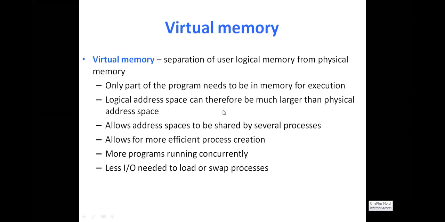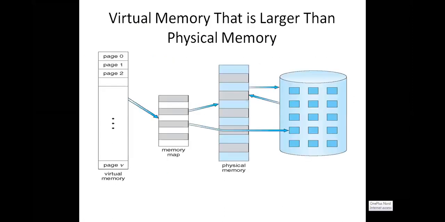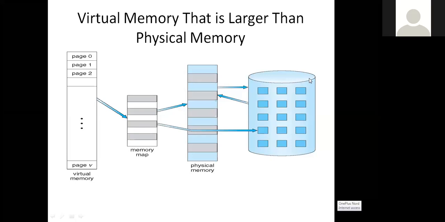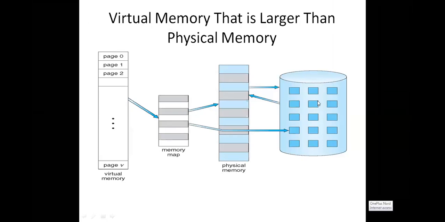Okay, so usually what happens? The logical address space. Observe this particular diagram. This is the virtual memory, this is the physical memory, and this is the secondary memory, the backing store. Follow the cursor. This is the secondary memory, backing store, and this is the physical memory, also called the main memory, and this is the virtual memory. If you observe here, all these are pages. Pages means it is your logical memory, and it is your process.